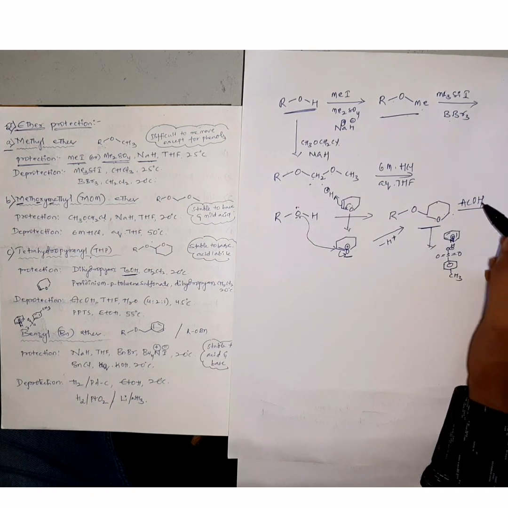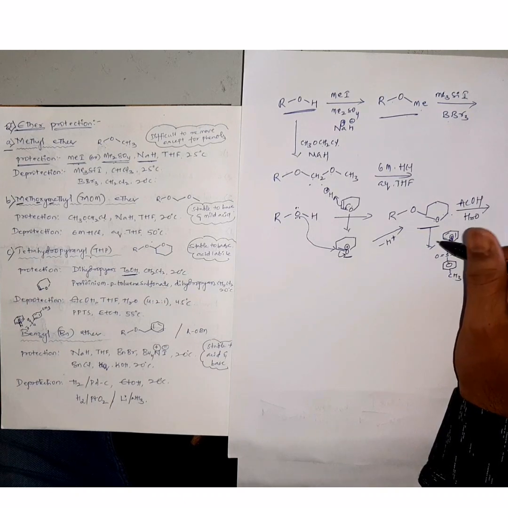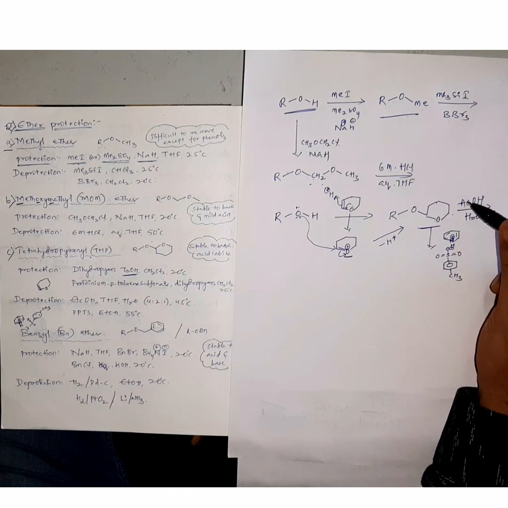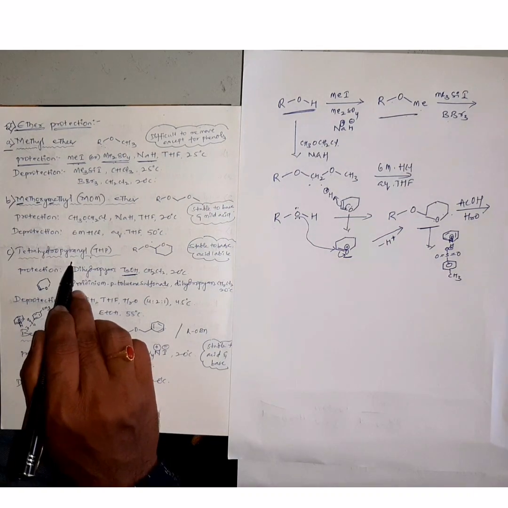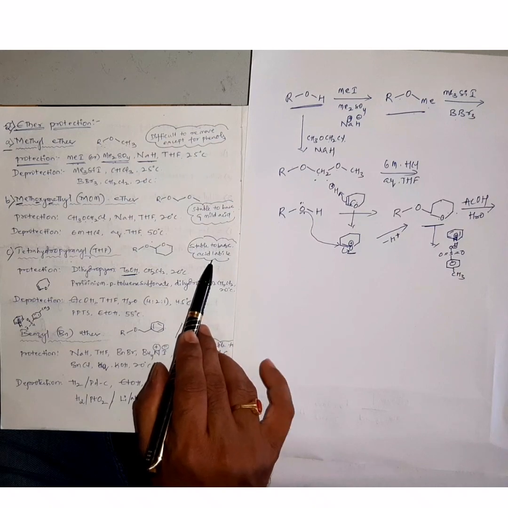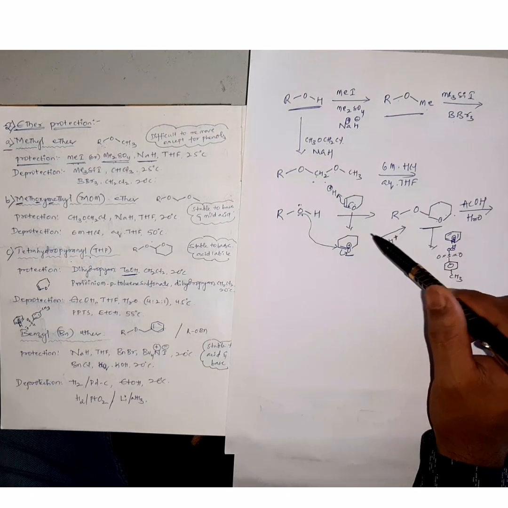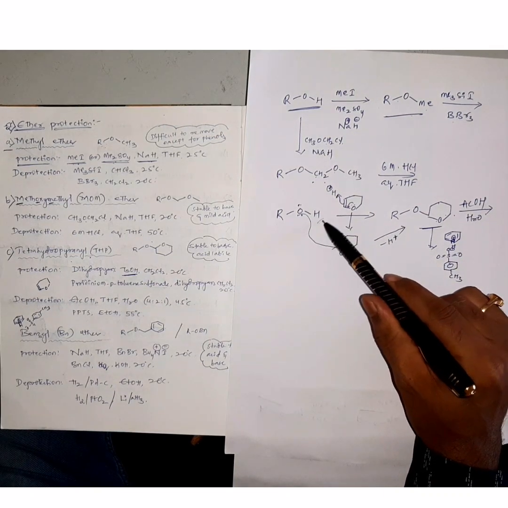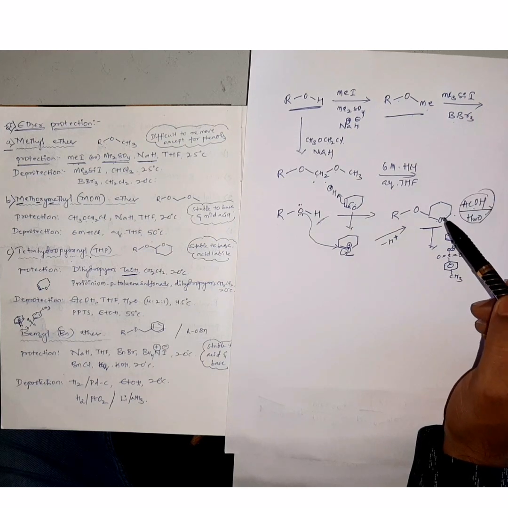This is an acidic hydrolysis type of reaction, where ethers undergo hydrolytic cleavage to give alcohols. This tetrahydropyranyl protection is very stable to base, and it is acid labile. That is why in the presence of an acid we are going to deprotect this one and get back our alcohols. That's why we call tetrahydropyranyl an acid labile protection.